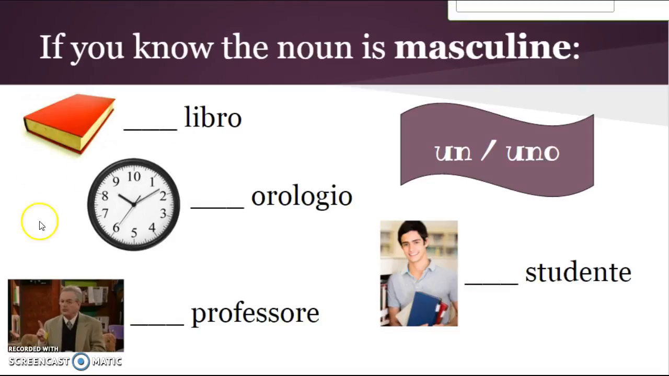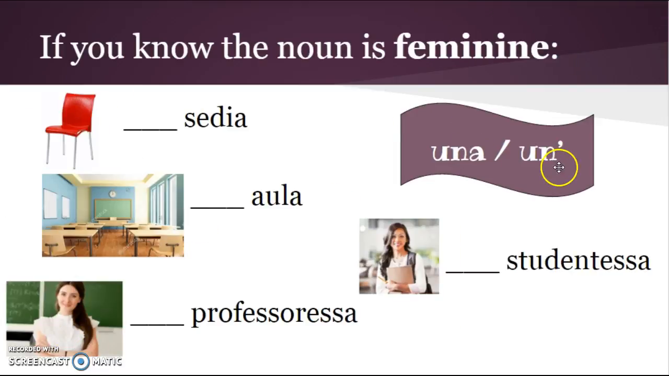Where we're going to see how to choose between the two feminine indefinite articles, una and un apostrofo. So here we go. Okay. If you know the noun is feminine, like here we have a picture of a chair, which we learned is sedia, and we know that sedia is a feminine noun. So I need to choose between una and un apostrofo. My rule for una is that it starts with a consonant, and my rule for un apostrofo is that it starts with a vowel. So sedia starts with a consonant, that means it has to be una.